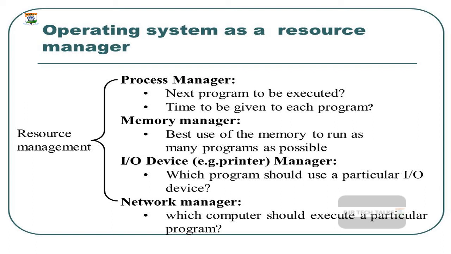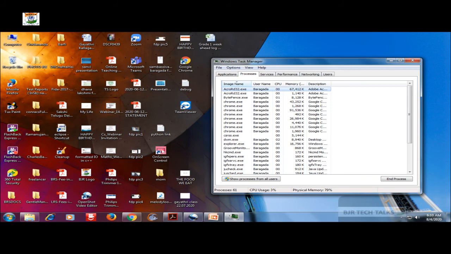The next service is the accounting. So accounting means recording everything. Operating system tries to record as a background job whatever the activity is going on in the computer.